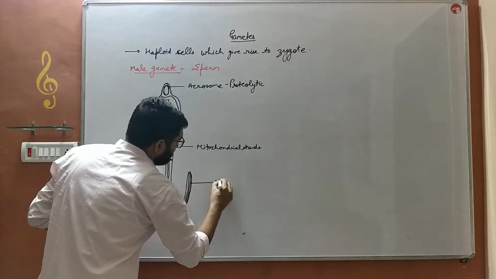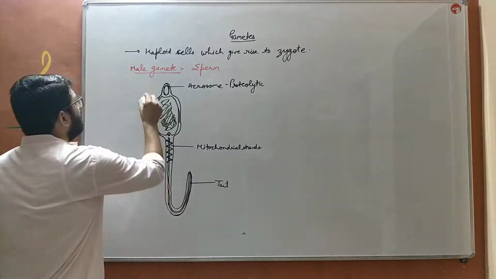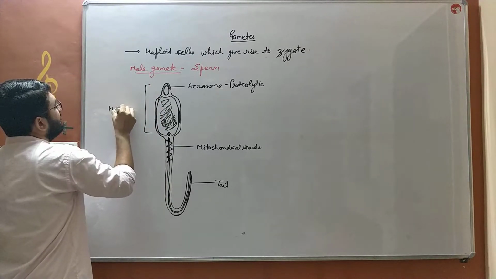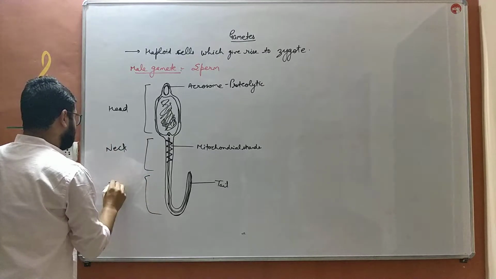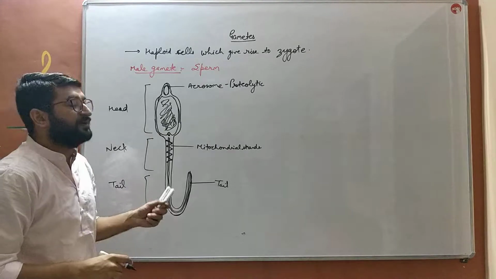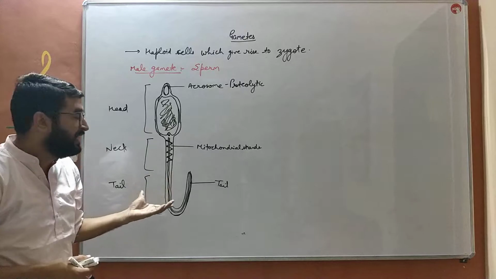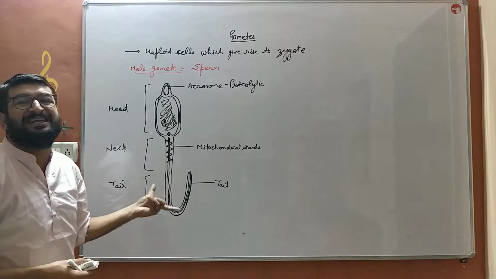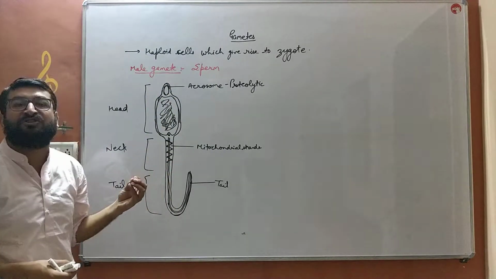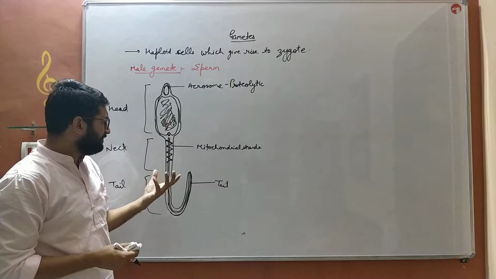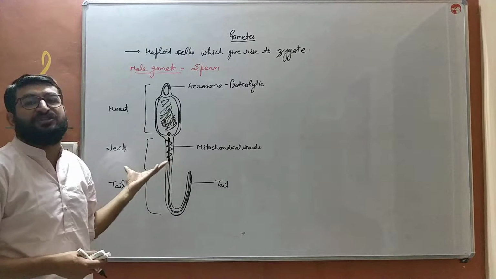That region is known as the tail region. This tail region helps the sperm to move. So this region is the head region. This one is the neck region, and the last one is the tail region, which helps in the movement. So what is the specific thing about the sperm? It is a motile cell. It can move on its own with the help of whiplash movement provided by the tail. It has acrosome at the tip, which helps in the penetration of the wall of the ovum. In the neck region, it has mitochondrial strands which provide this cell energy.